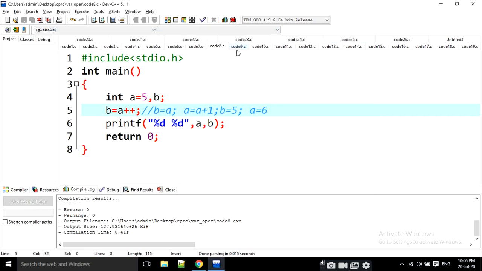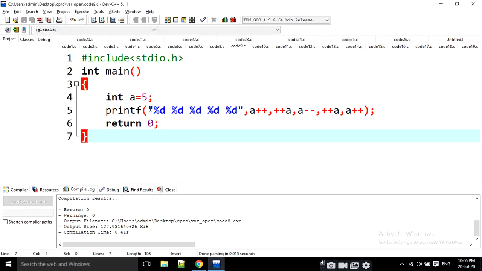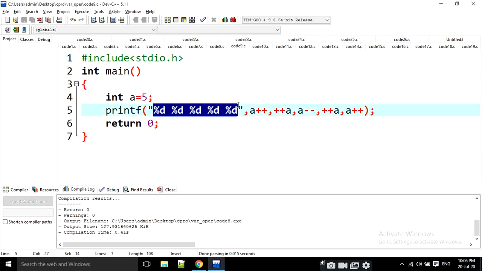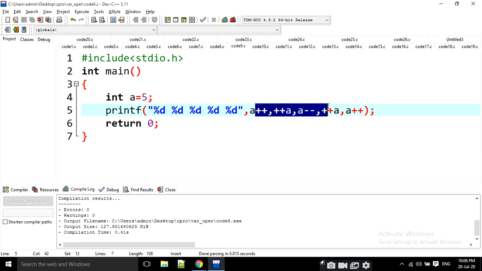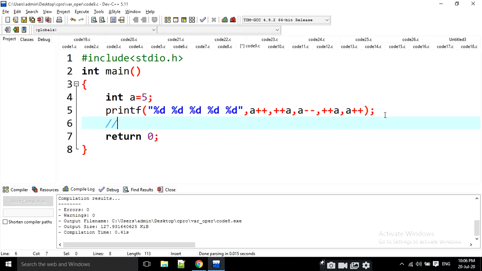Yes. The next question. a is equal to 5. I am going to print 5 values here. What is happening now? All are unary operators, that means increment or decrement operators. They are evaluated from right to left.